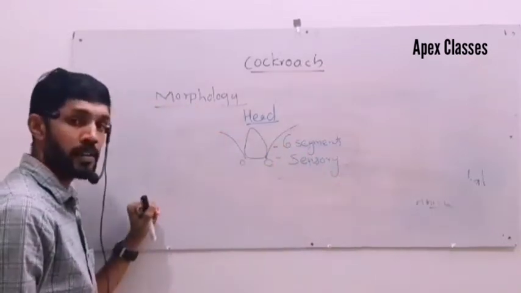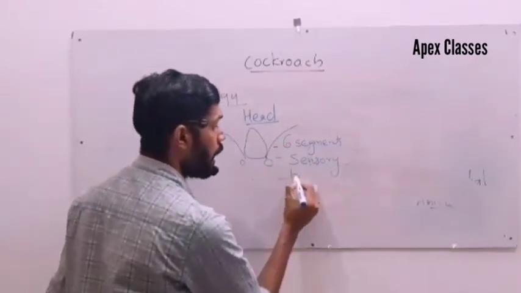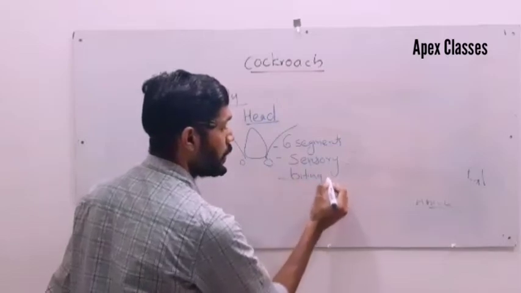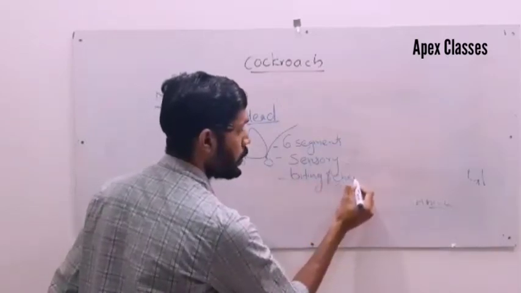And head region also consists of biting and chewing type of mouth parts. It's an important point.